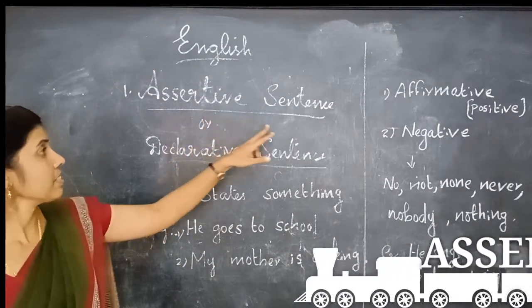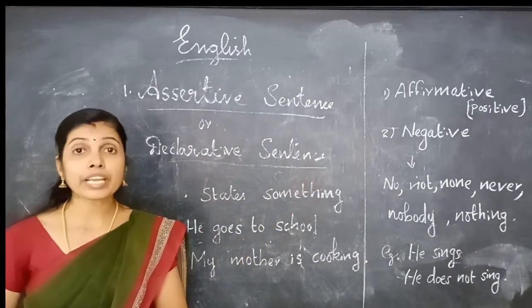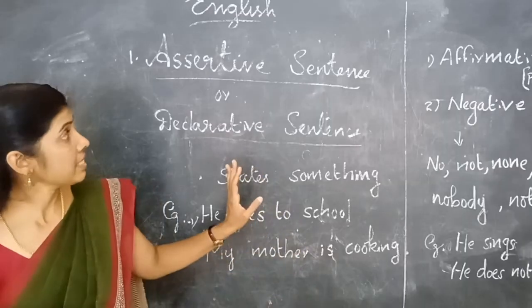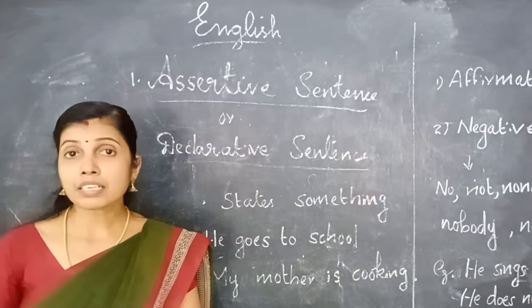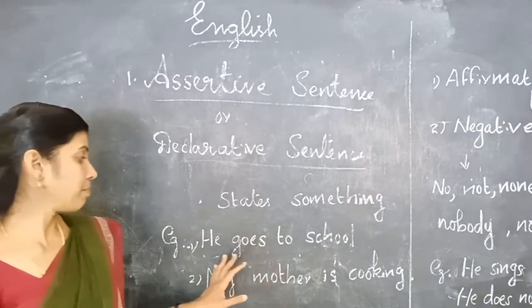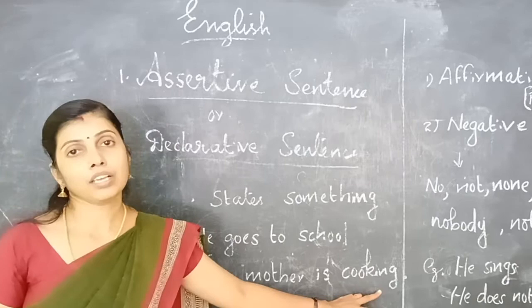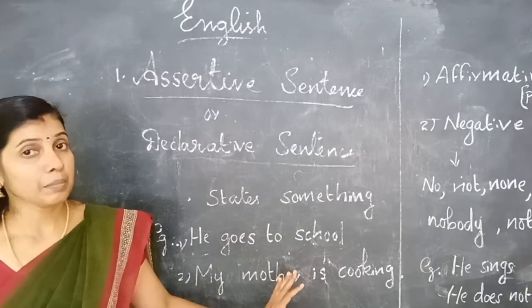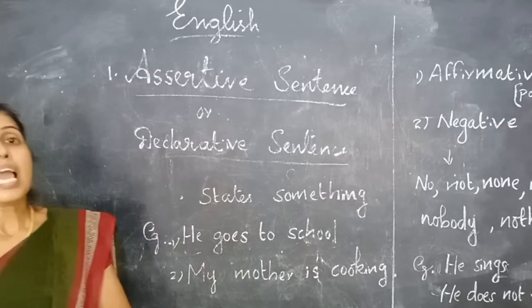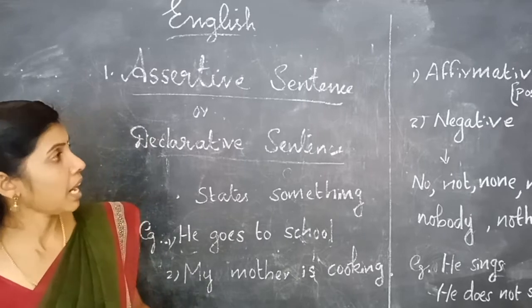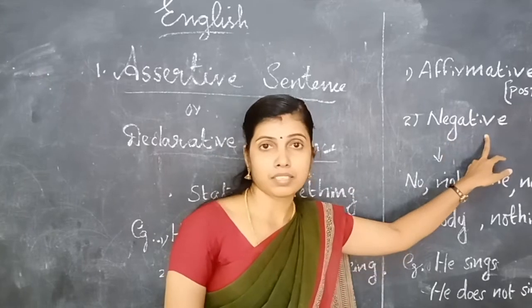First one, assertive sentence or declarative sentence. A sentence that states or declares something is called an assertive sentence or declarative sentence. Most of the sentences come under this category. For example, he goes to school. My mother is cooking. All these sentences come under assertive or declarative sentences. Now, assertive sentences are of 2 types. They are affirmative sentences or positive sentences, and negative sentences.